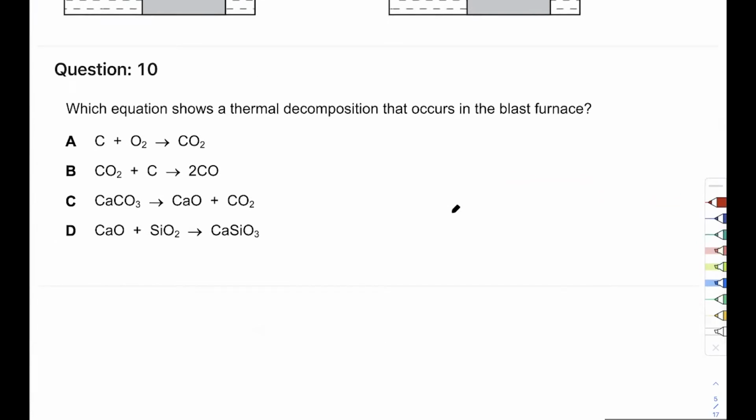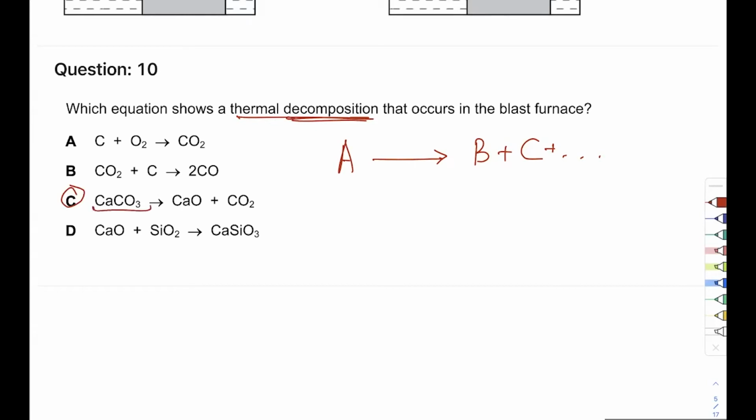Okay, which equation shows a thermal decomposition? Again, decomposition reactions, here's the basic structure. You start with something which breaks down into multiple things. That is the idea of decomposition, okay? You start with one thing that breaks into something else. And judging by that, there's only one option, that is C. I just picked one word and I was able to find my answer. And yes, this does happen in the blast furnace.